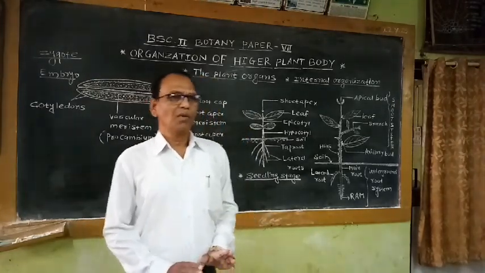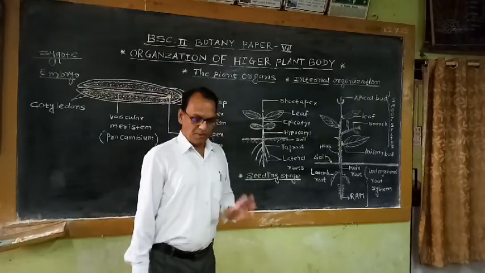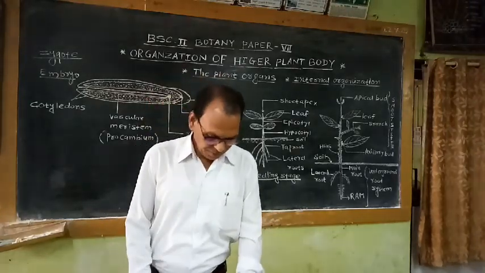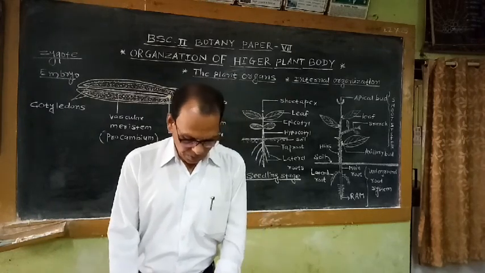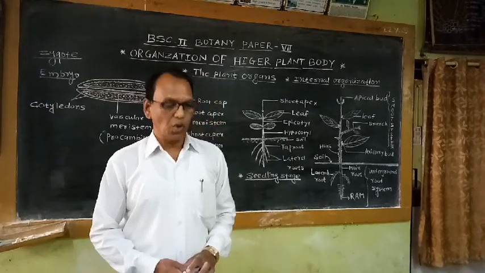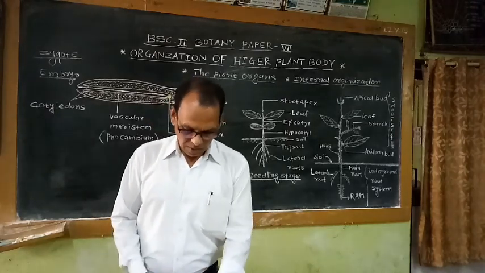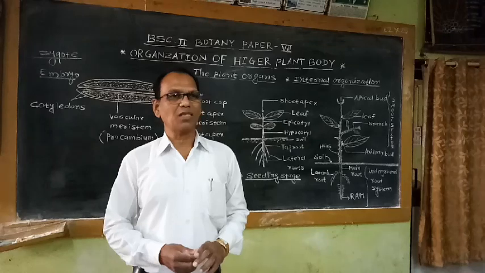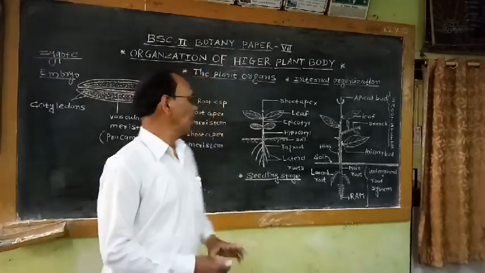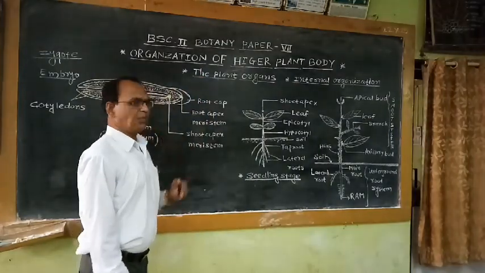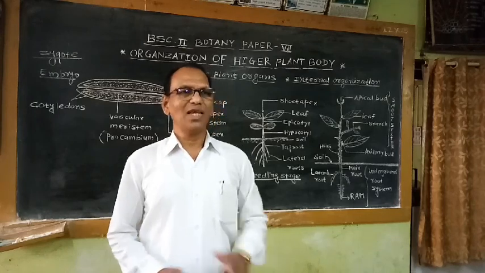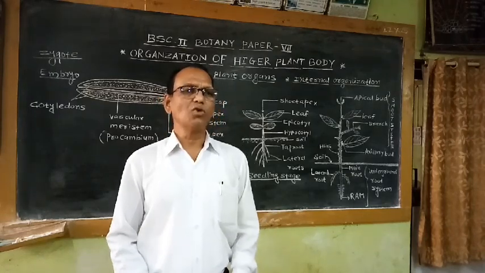During the formation of different organs, two things are happening. During embryo growth, tissue differentiation takes place. What is the meaning of tissue differentiation? I have told you that in the embryo, all cells have the ability of cell division. These cells redivide and add new cells.